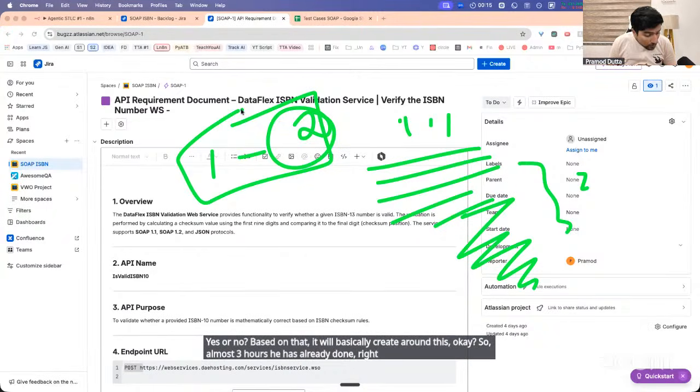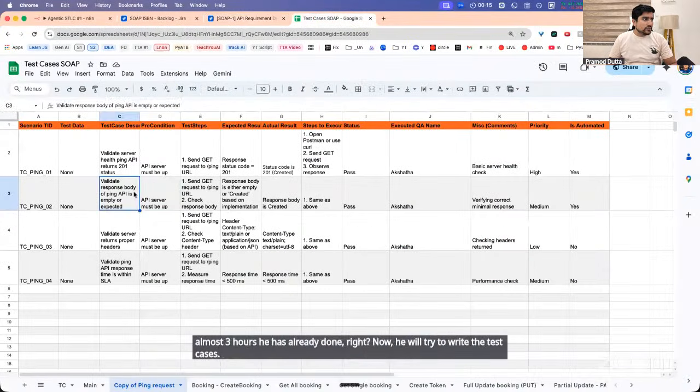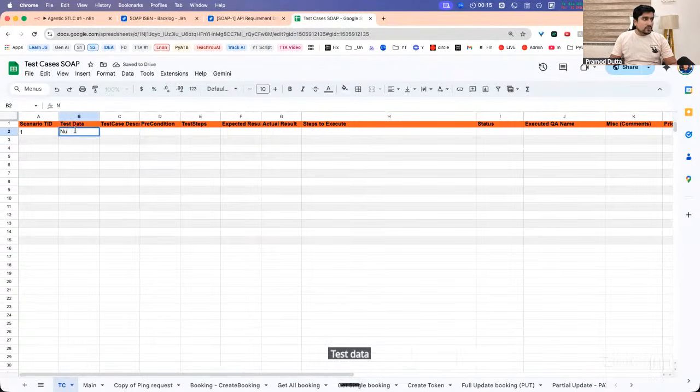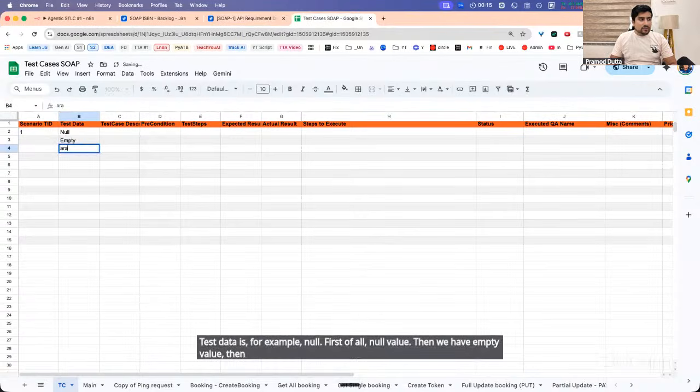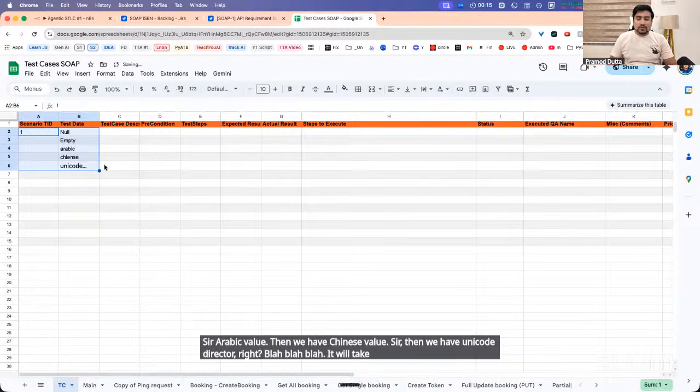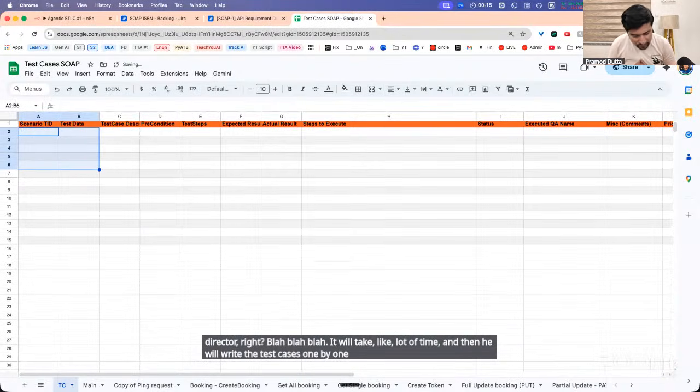Now he will try to write the test cases. Yes or no, everyone? Scenario number one: test data is, for example, null. First of all, the null value. Then we have the empty value. Then the Arabic value, then the Chinese value, then the Unicode character, and so on. He will take a lot of time, and then he will write the test cases one by one. Fair?